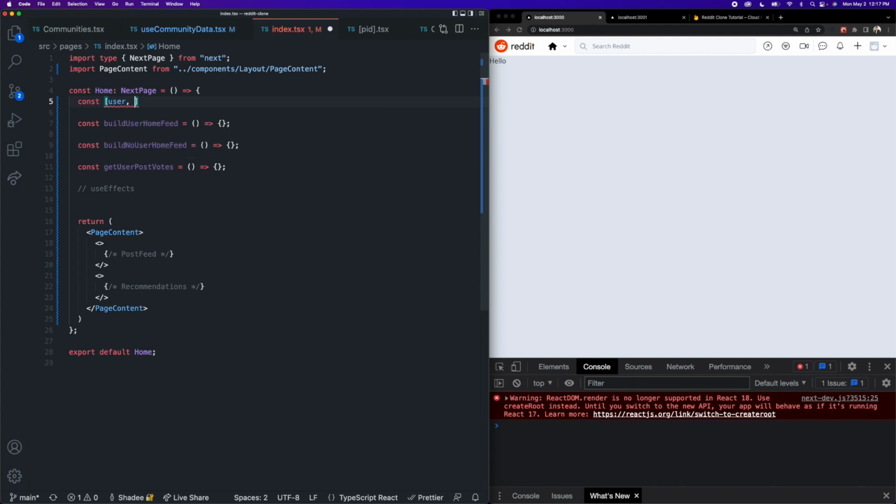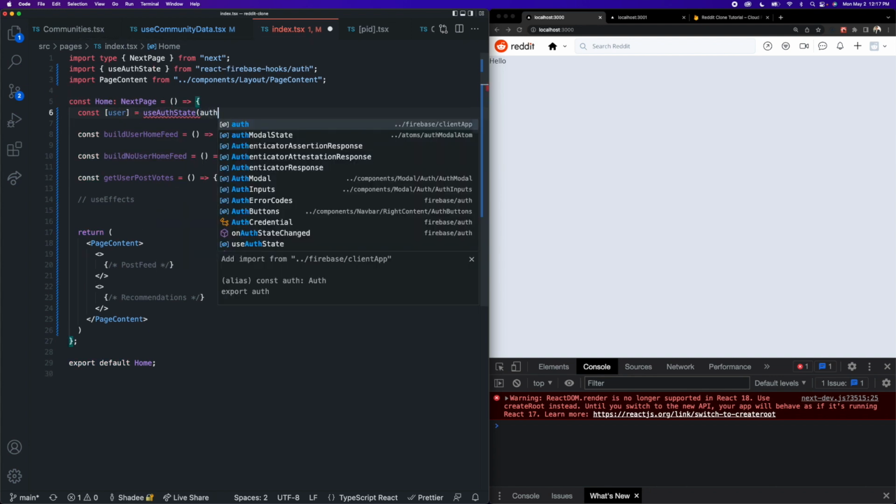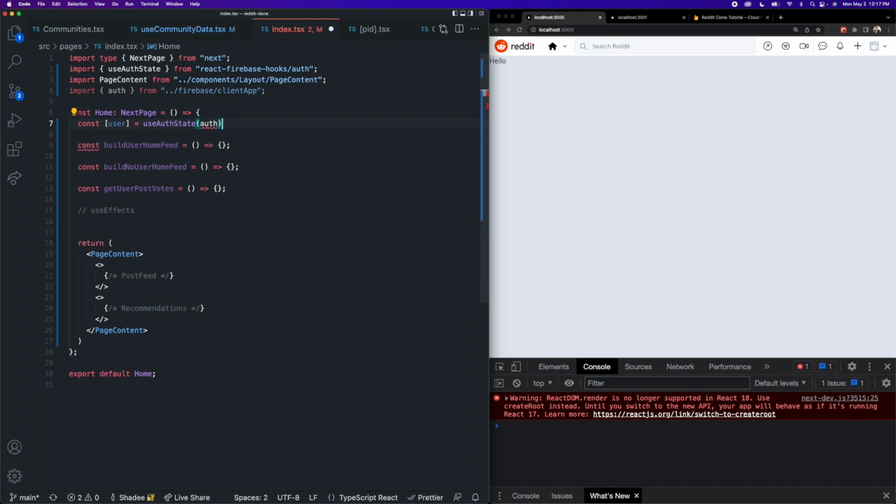So the first thing I'm going to bring in is going to be our user object from our useAuthState function. I'm going to pass this our auth instance from client app. And we're also going to bring in the loading parameter returned from our useAuthState hook, which we're going to call loading user. And this is going to help us in our use effect logic to know which one of these functions to call. And this will become more clear when we actually start writing them out.